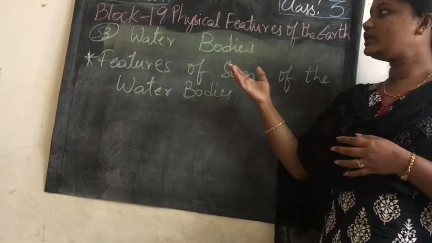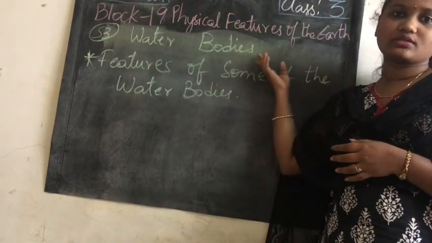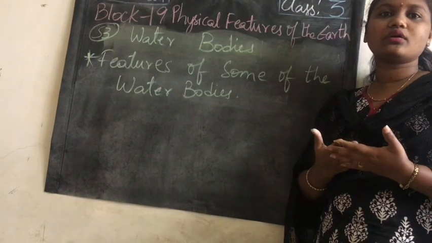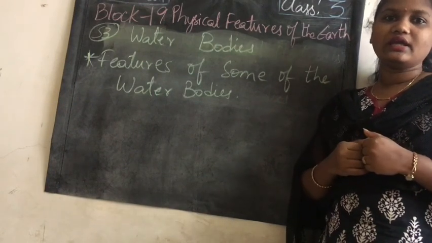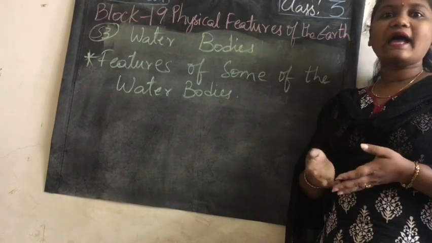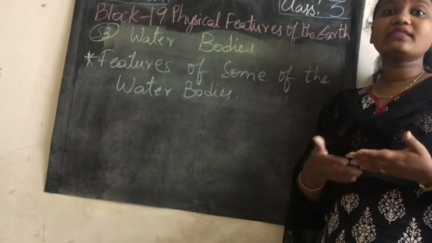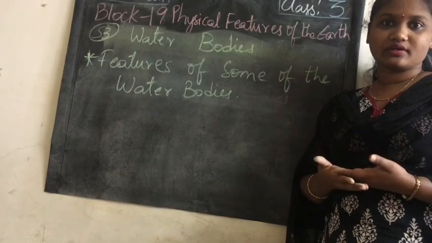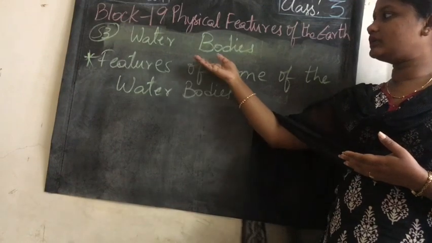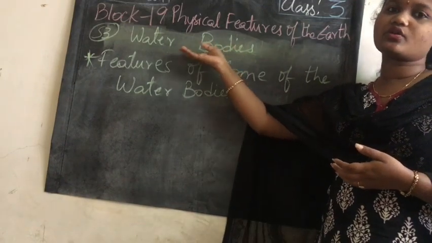Yes. So in today's class we learn about water bodies. What are water bodies? From where do we get water? We get water from rainfall, right? Yes, that is stored in the water bodies. The land is covered with water, children, so those are called water bodies. The water under the ground is also called a water body.